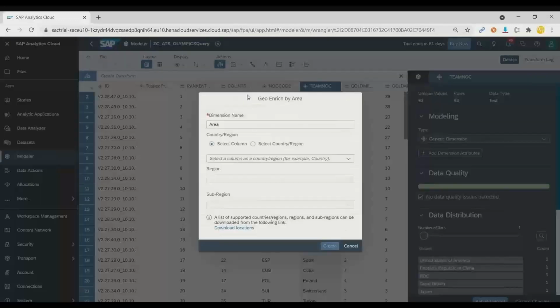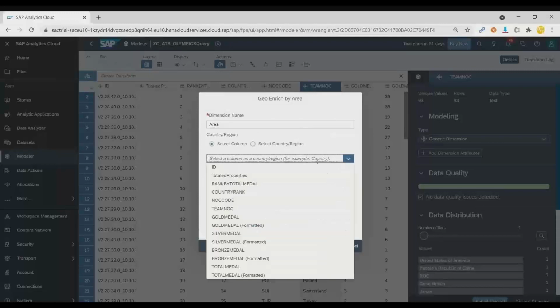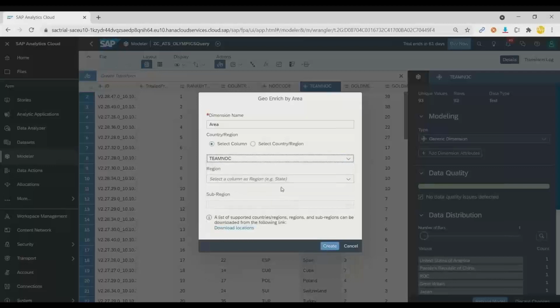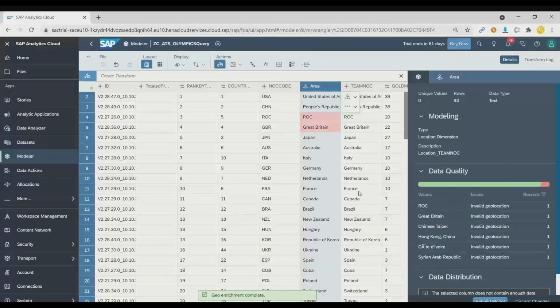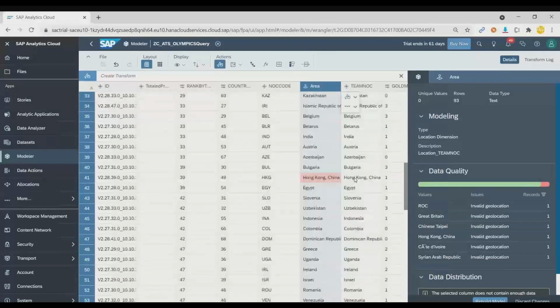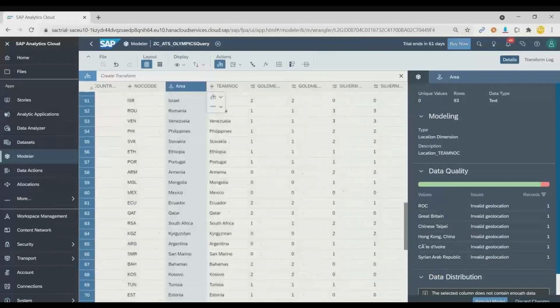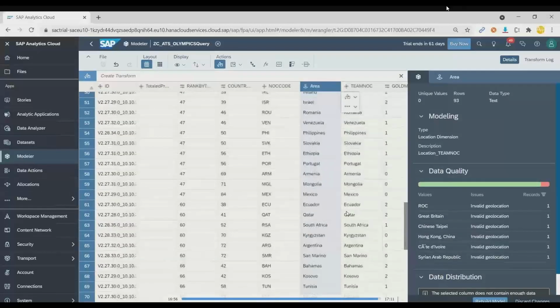So I'm rebuilding this model again just to show you that it's possible to rebuild the model once it's created. And now I can select team NOC. Team NOC contains my country details. So this is what I use to add a geo map on the system. You can see geo map has been created. And now if you see there are some errors, we can also delete these errors or we can fix these errors. This is something which is possible.